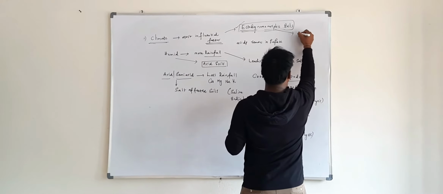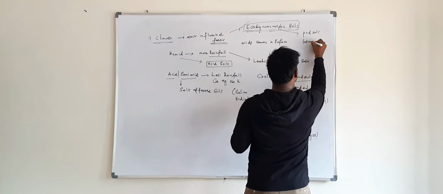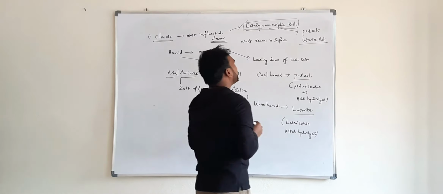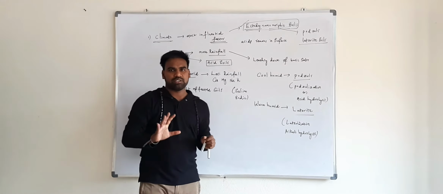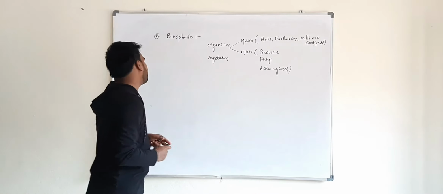Examples are podzols and laterite soils. These two soils are examples of ectodynamomorphic soils. This is about climate.